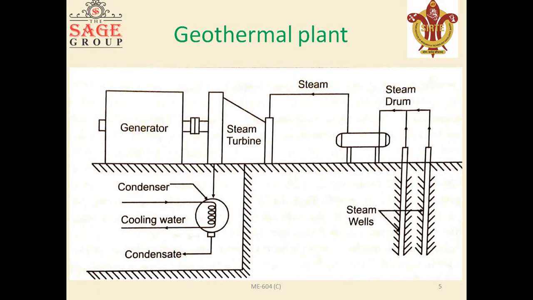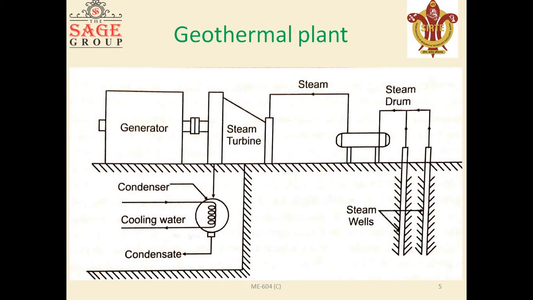Before starting the working of this geothermal power plant, we should know about these elements or components. Now we start the working of this plant. Here you can see the dry steam tapped out from these wells is collected and filtered in the centrifugal separator to remove abrasive particles.